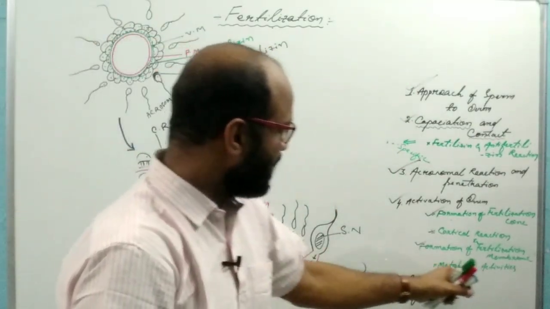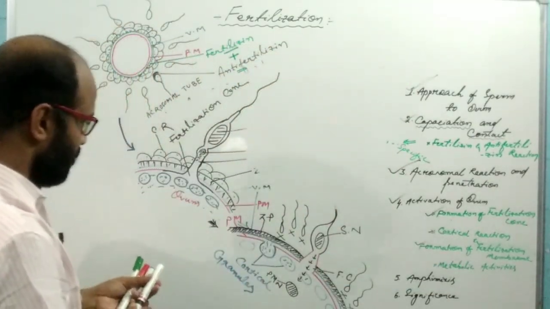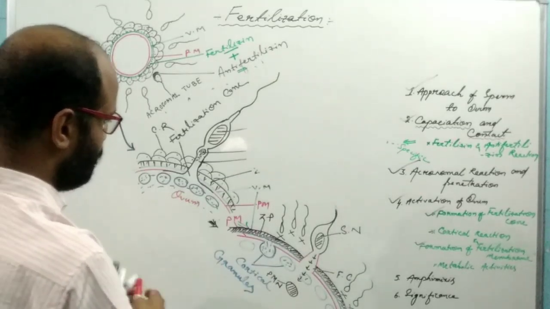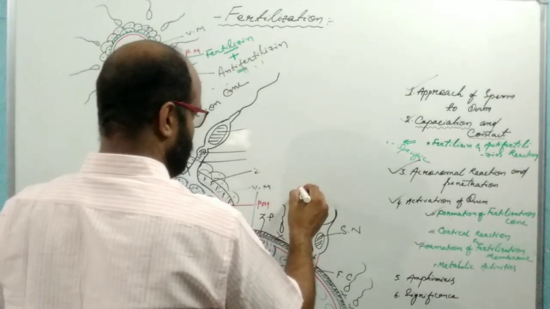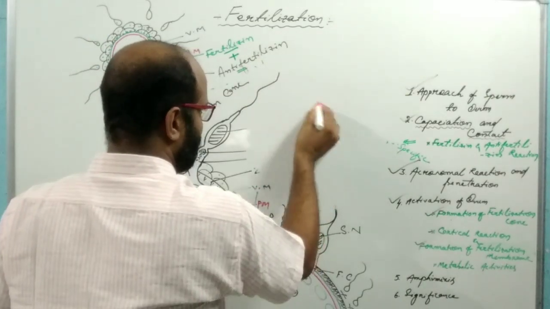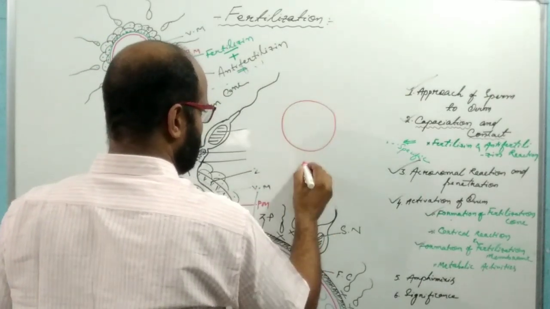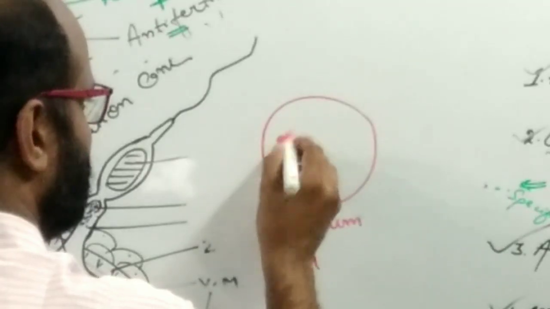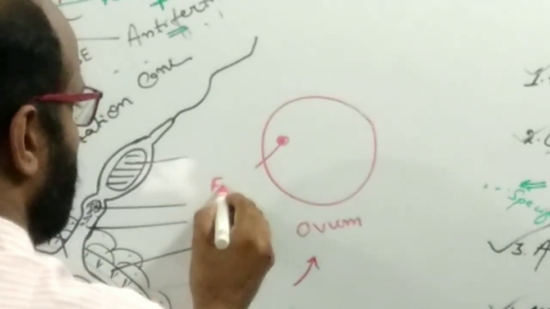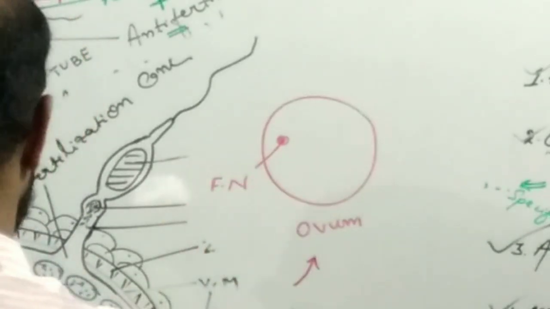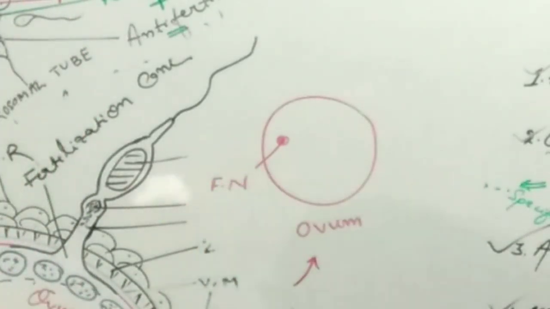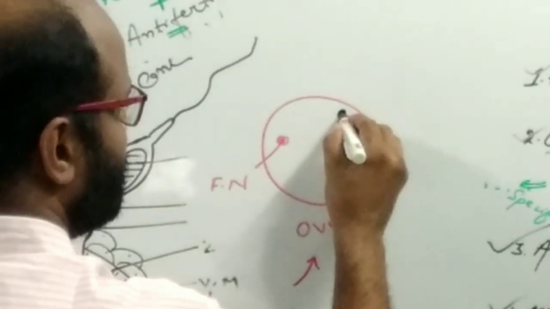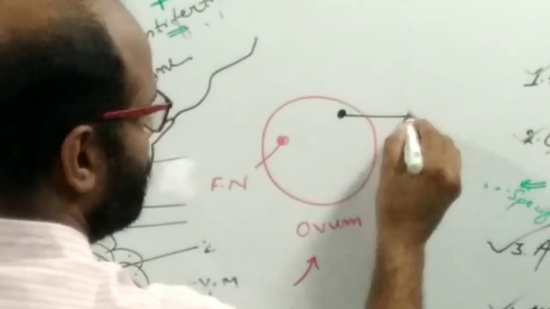Come to the metabolic activities. After entry of the sperm nucleus inside the ovum, suppose this is the ovum, this is the female nucleus, and this is the nucleus of the sperm.